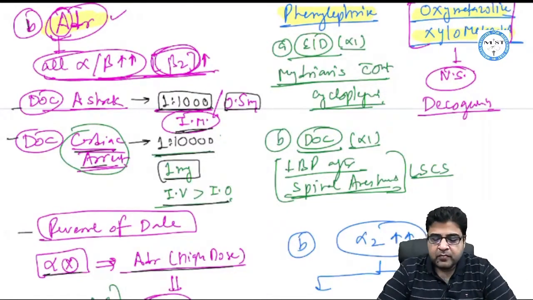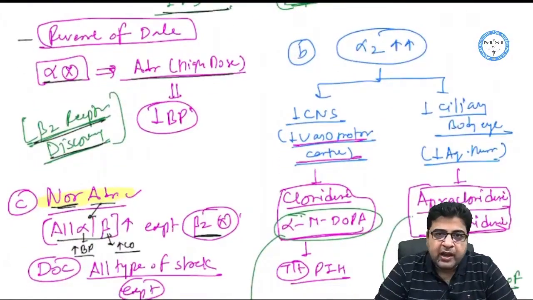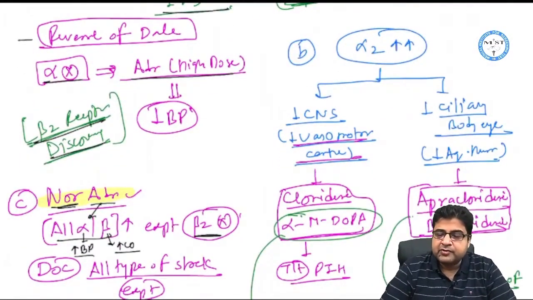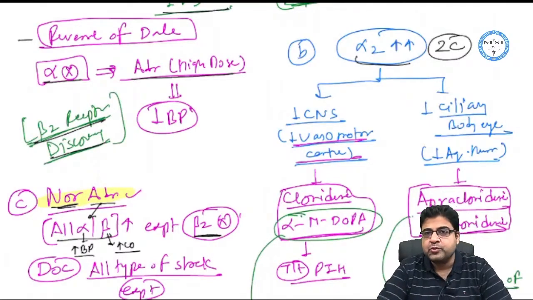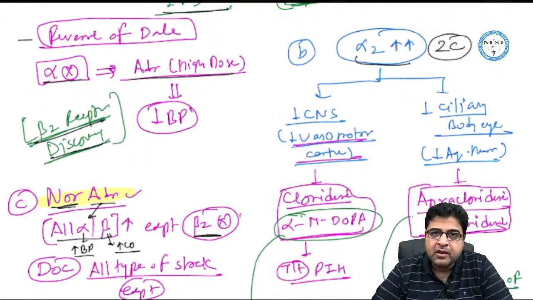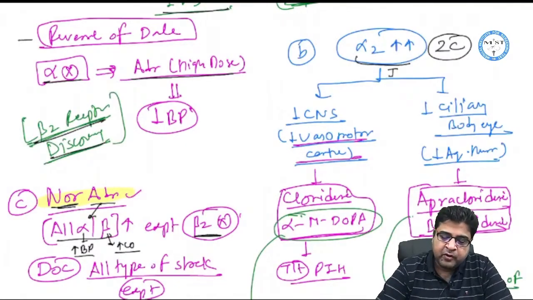Now we have the medicines which are alpha-2 agonists, the drugs which are alpha-2 receptor agonists. We discussed already that the alpha-2 receptor has two locations in the body: one is the central nervous system, the second is the ciliary body of the eye. And this receptor is a type of inhibitory receptor.